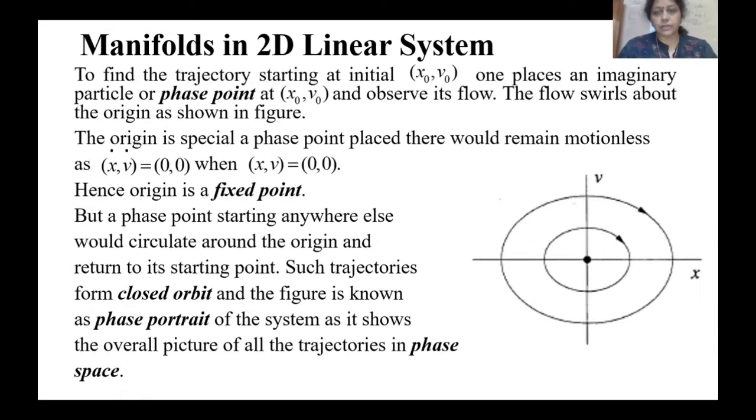Now we have to find the trajectories. The origin is the starting point, and there x dot and v dot are equal to 0, so (x, v) is (0, 0). Hence the origin is a fixed point, but a phase point starting anywhere else circulates about the origin. Such trajectories form closed orbits around it, and this figure is known as a phase portrait, phase space plane, or phase diagram, because it is a graph between x and v.